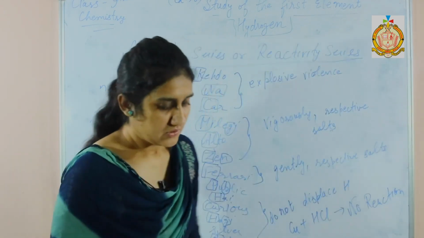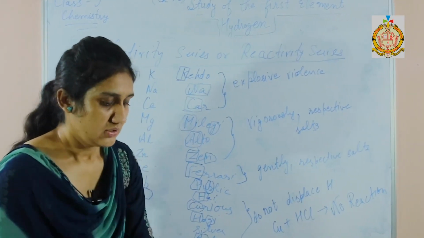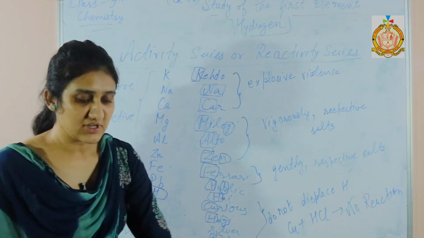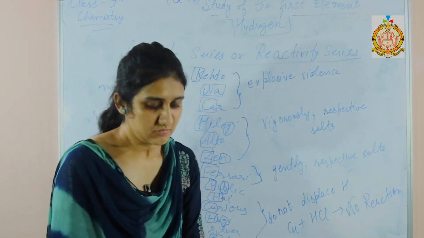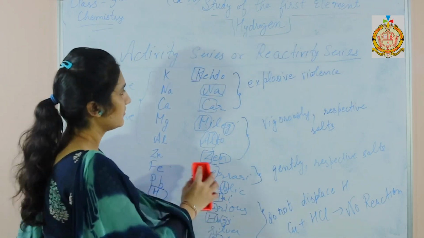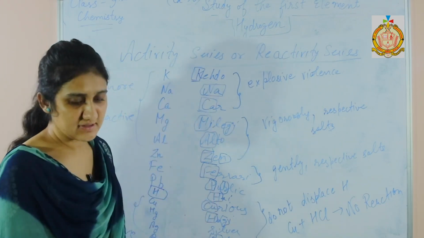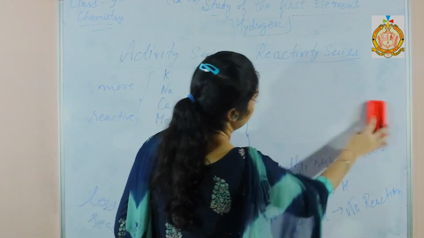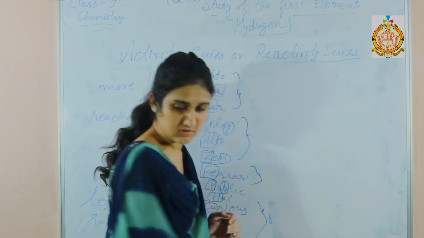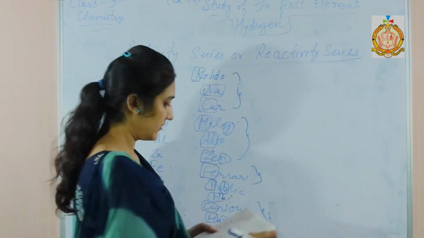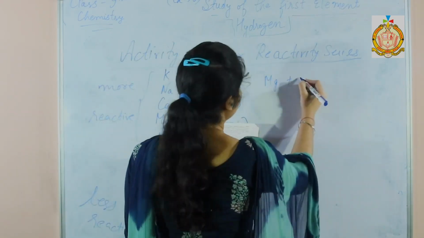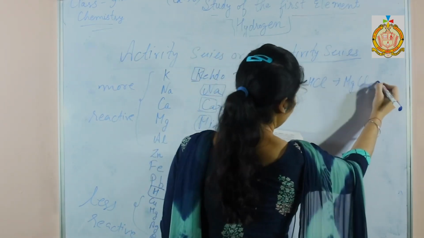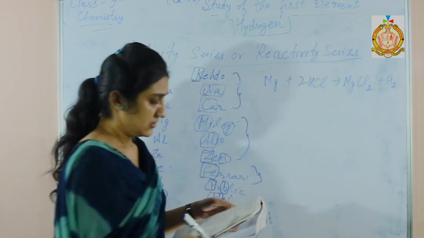Next, we shall discuss the metals which react with acids. The acid is always taken in dilute form. So this is all about the reactivity series, and when metals react with acids, for example when magnesium reacts with an acid, say hydrochloric acid, it forms magnesium chloride and hydrogen gas.